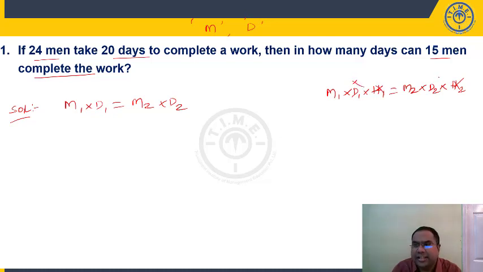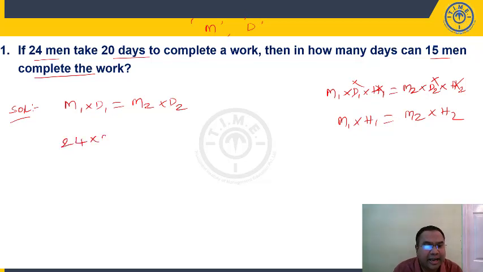Let's say tomorrow days are not given. Only men and hours are given. I'll take M1 H1 equal to M2 H2. So basic formula will remain same, MDH, right? So if work done is different, M1 D1 H1 by W1 equal to M2 D2 H2 by W2. So basic formula will remain same. So hours is not given, don't take hours.